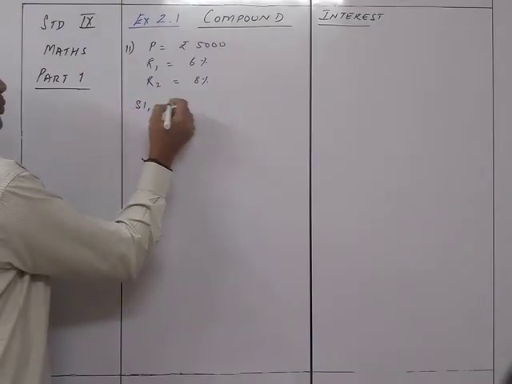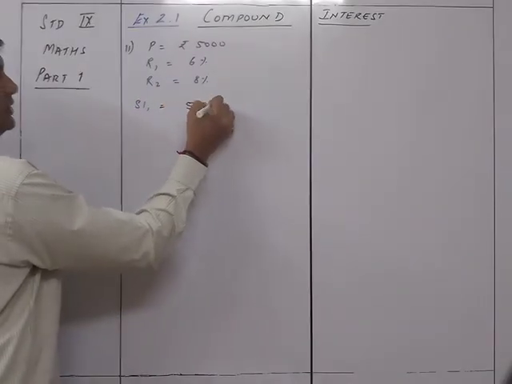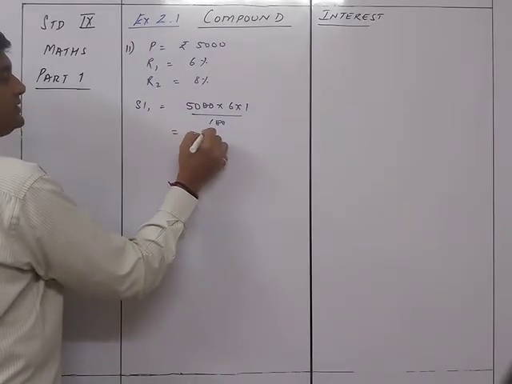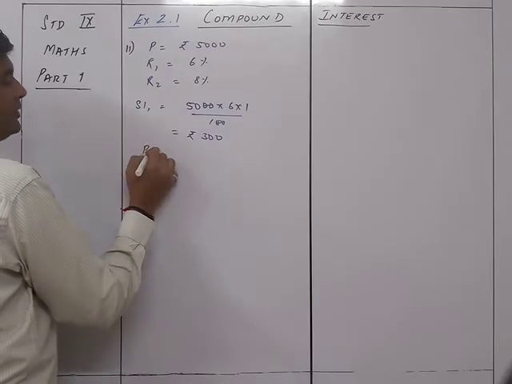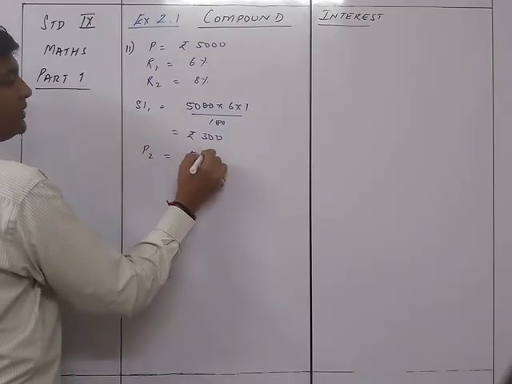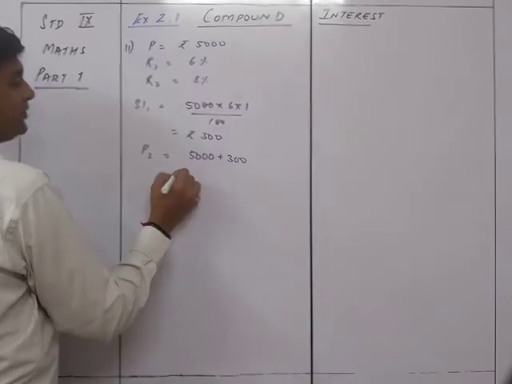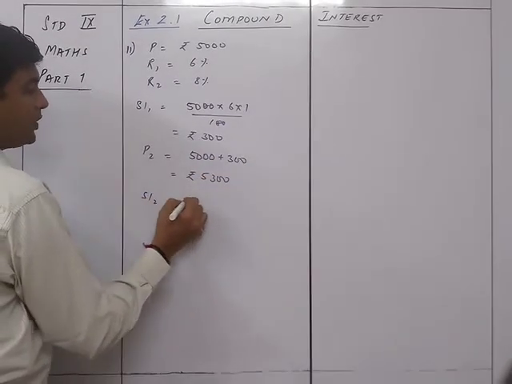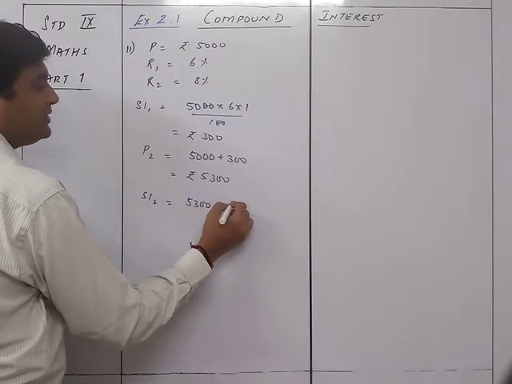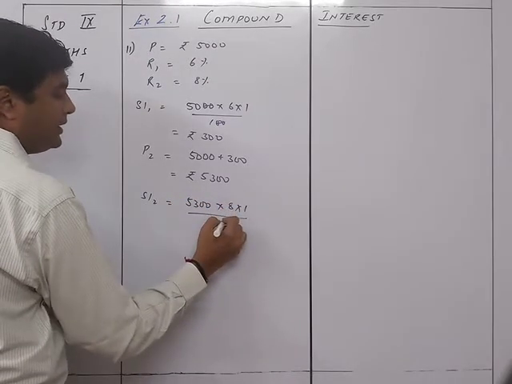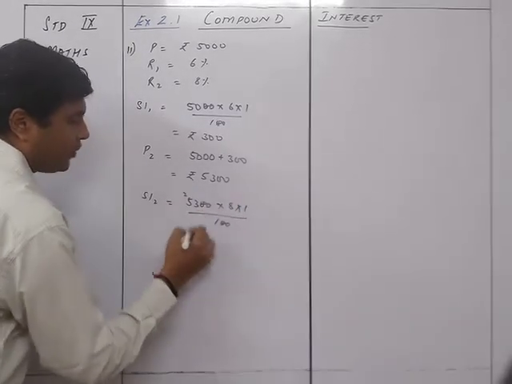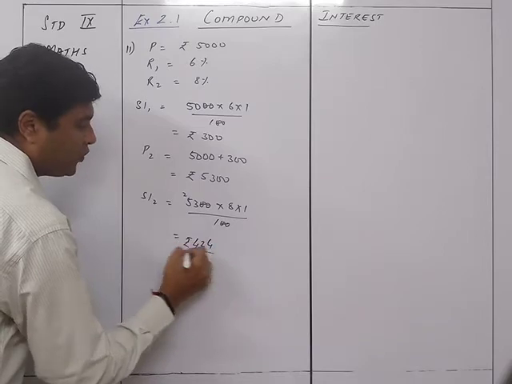Okay, so what we'll do is that we'll find out SI1 with 6%, that is 5,000 into 6 into 1 upon 100. That will give you rupees 300. So my principal 2 will be equal to 5,000 plus 300, which is rupees 5,300. Now my SI2 will be equal to 5,300 into 8 into 1 upon 100. So 3 8s are 24 and 8 5s are 40, 42. So that will be equal to 424.